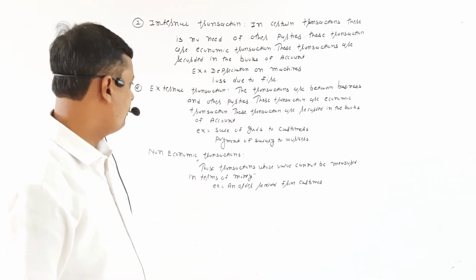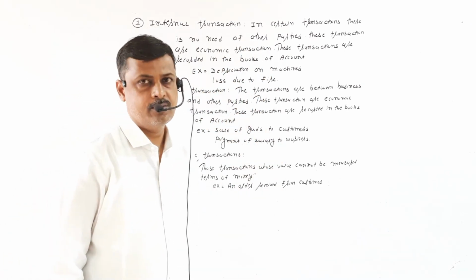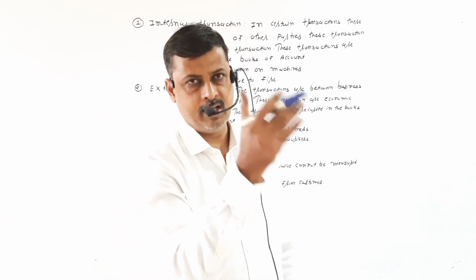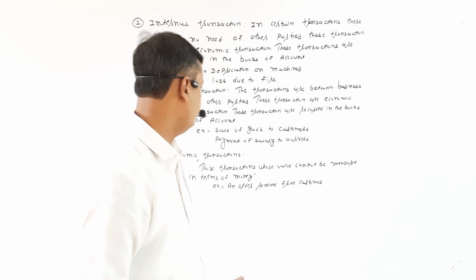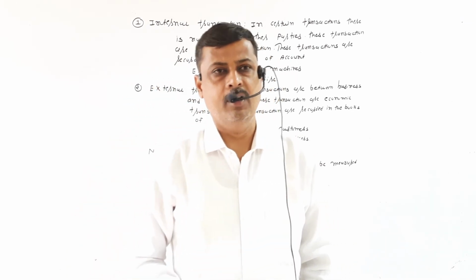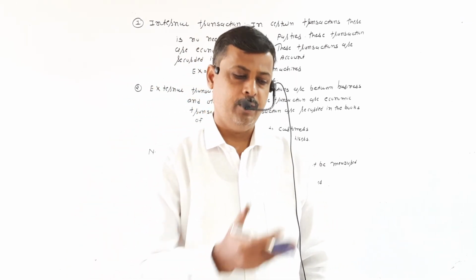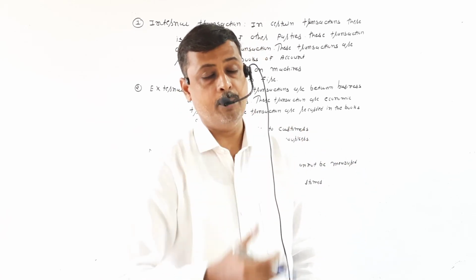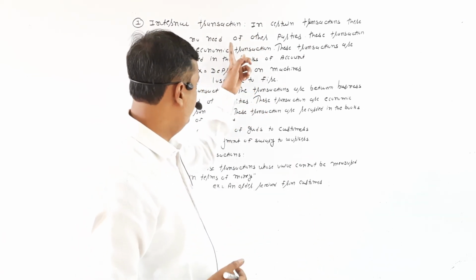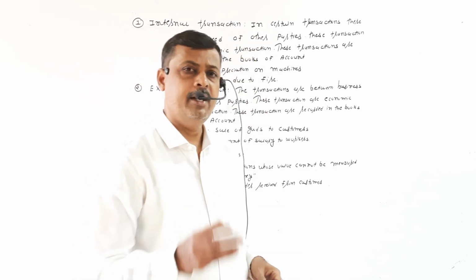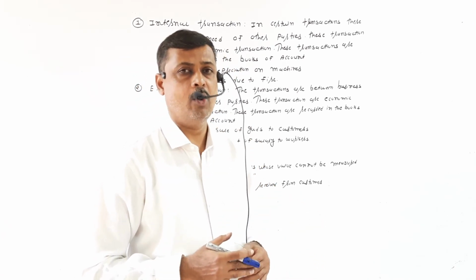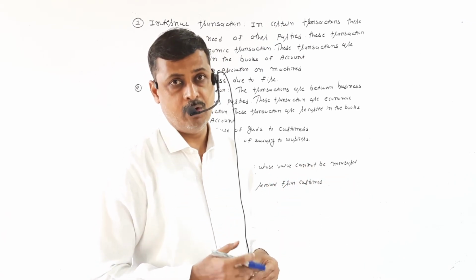Like sale of goods to customers. जब आपने कस्टमर को गुड्स सेल आउट किया है तो एक बिजनेस है और एक कस्टमर, तो यहाँ पर दो पार्टी हुई। पेमेंट ऑफ सैलरी टू वर्कर्स, जब आपने वर्कर्स को सैलरी पे की तो एक बिजनेस है और एक वर्कर्स है, तो यहाँ पर भी दो पार्टी इन्वॉल्व है। So that is called external transactions. In an internal transaction there is no need of another party, while in an external transaction there are always two or more parties involved.